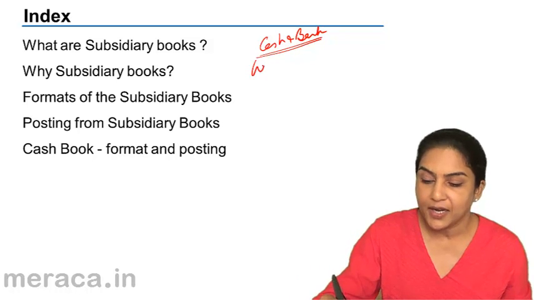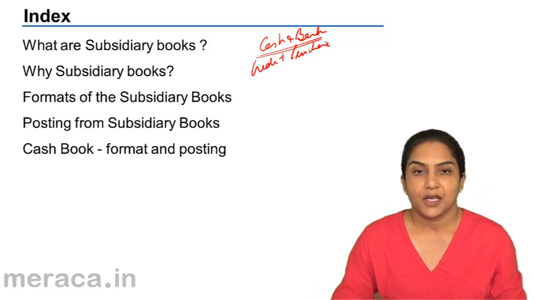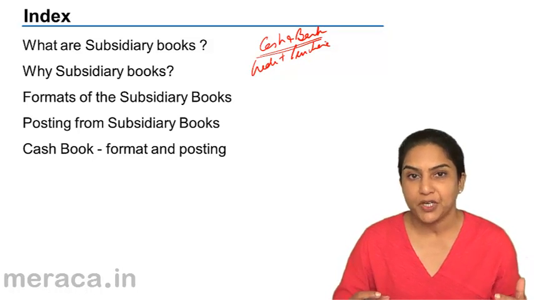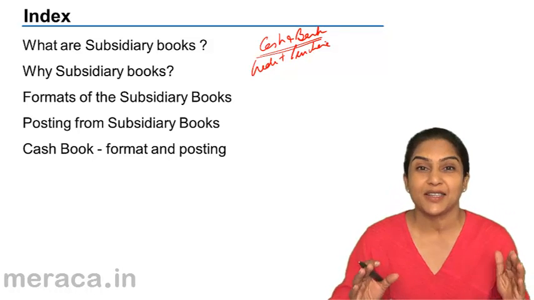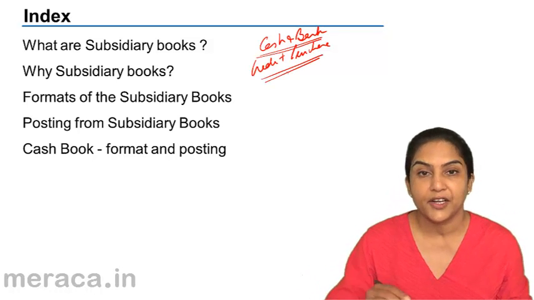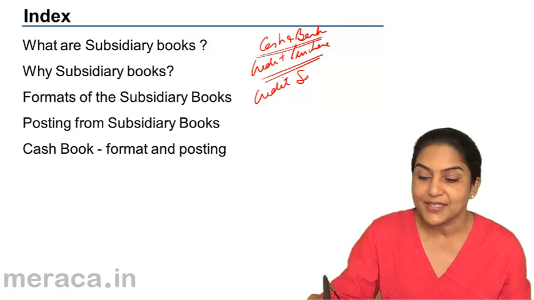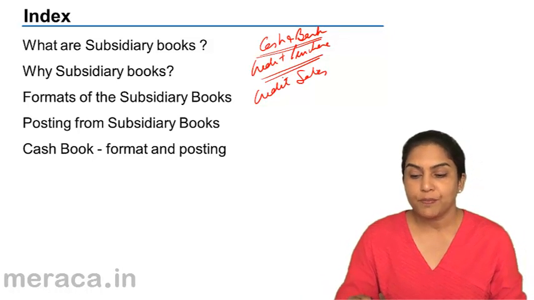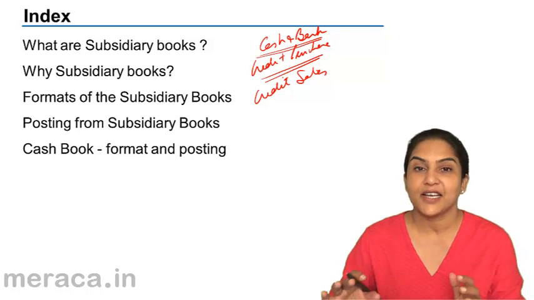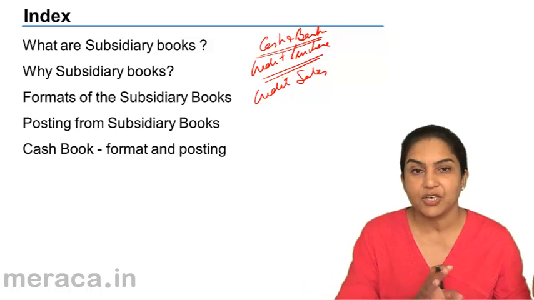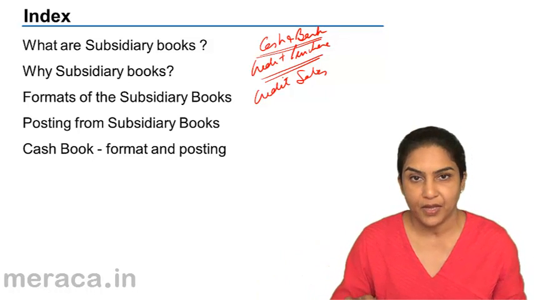Similarly, we have credit purchases. If we have a cash purchase, we can say it's a cash transaction. When we have a credit purchase, that becomes another kind of very common transaction. We could also have credit sales. So basically, we have identified certain transactions which are more common. Cash and bank transactions, credit purchases and credit sales.